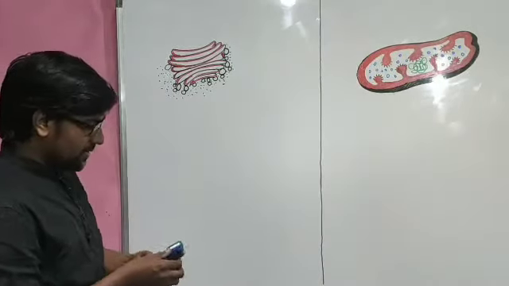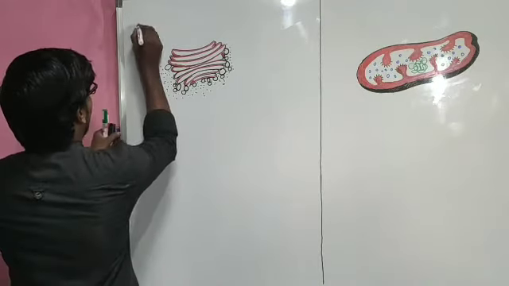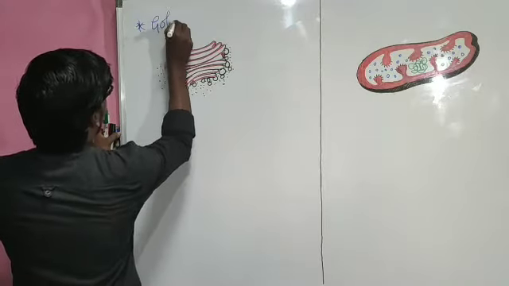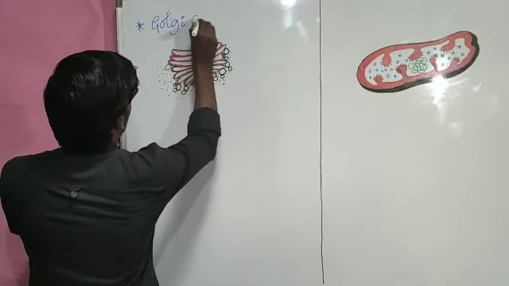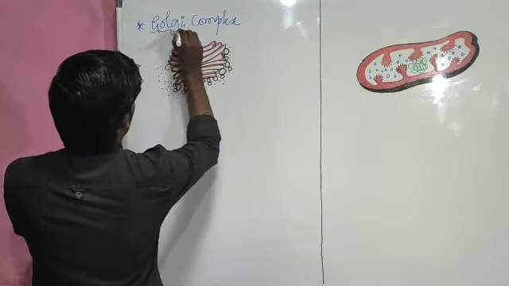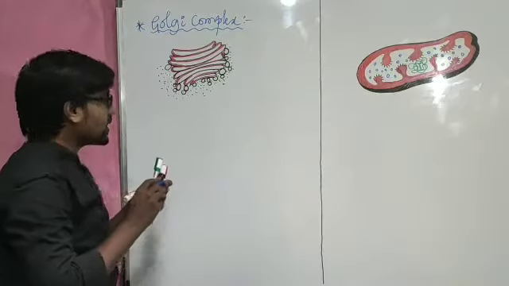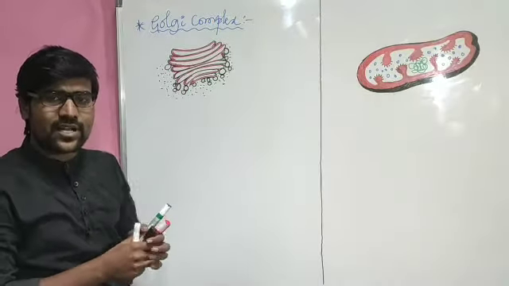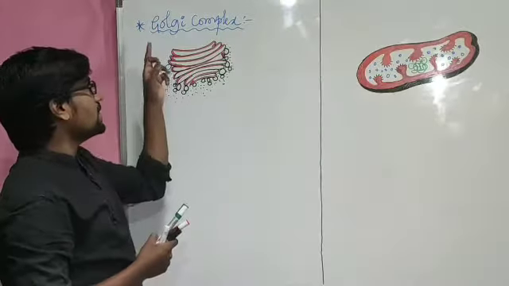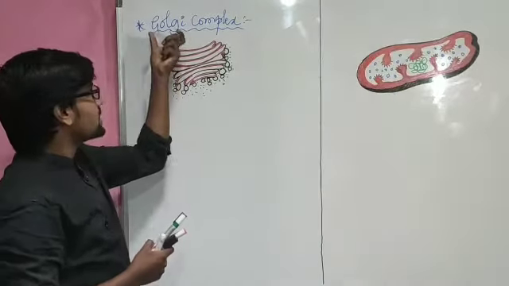Yes. So the first one is the Golgi complex. Actually Camillo Golgi is the scientist's name. He first observed this kind of cell organelle in the cell. Hence that name came on behalf of that scientist itself.